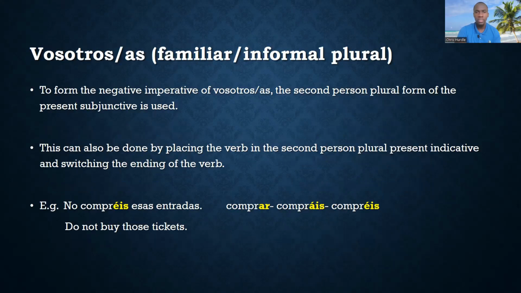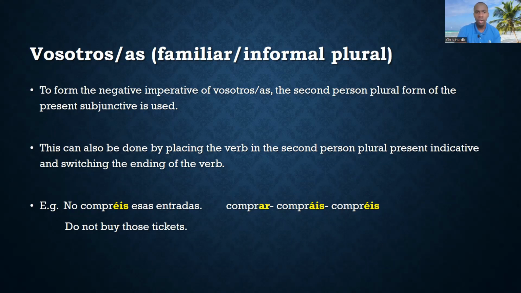Vosotros or vosotras. Now, this is, of course, used in Spain, and this would be the second person plural, right? This would be the plural of tú, in Spain. To form the negative imperative of vosotros or vosotras, the second person plural form of the present subjunctive is used. Once again, this can also be done by placing the verb in the second person plural present indicative and switching the ending of the verb.